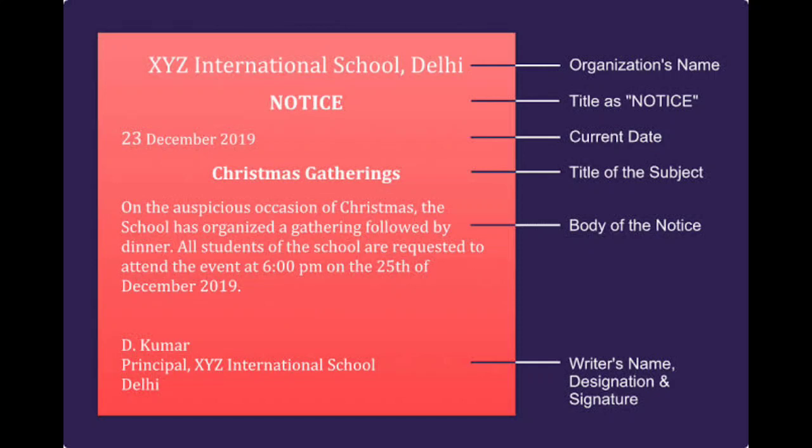Children, look at the picture carefully. The first and foremost thing, you have to draw a box, that is the border. Inside that, you should write the notice. That is the first thing you have to do, children. See the first thing, it was given as XYZ International School, Delhi. That is the institution or the school name you have to write first. So children, be clear. First you have to draw a box, that is the border. Inside that you have to write the notice.